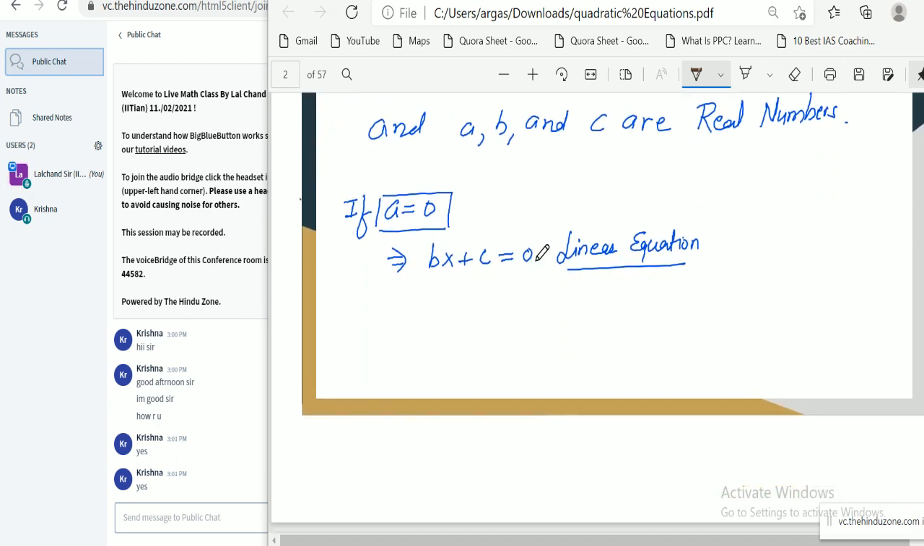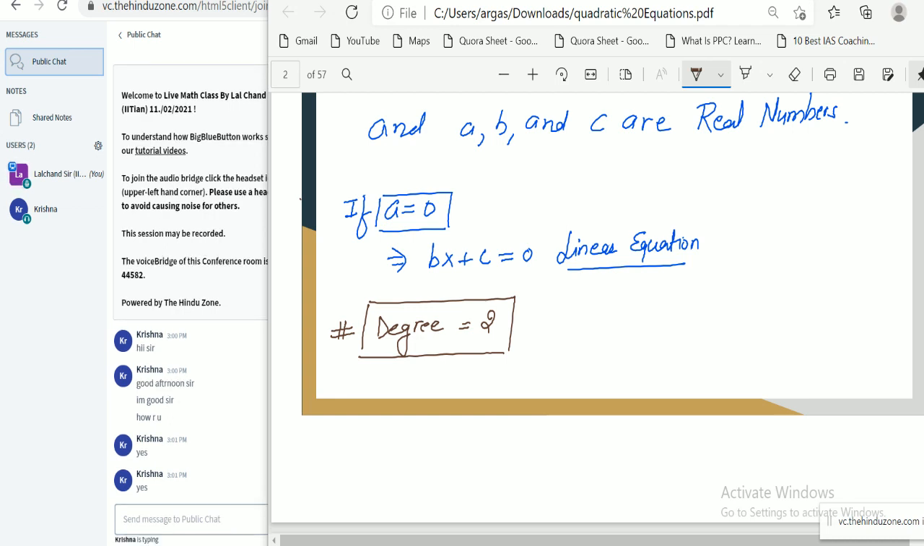Can you tell me what the degree of this equation is? We define degree in the polynomial chapter. What is the degree of a quadratic equation? The degree of a quadratic equation is 2 because the term is x square. So the degree of a quadratic equation is 2.